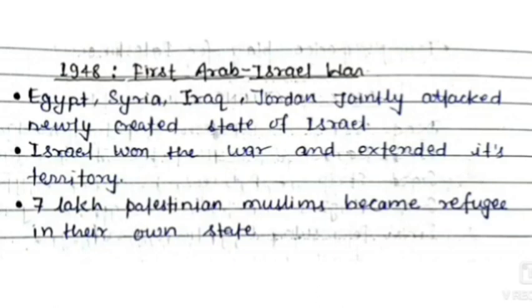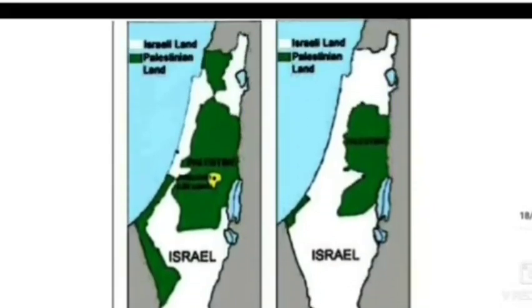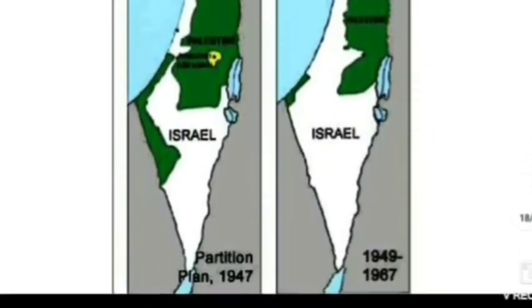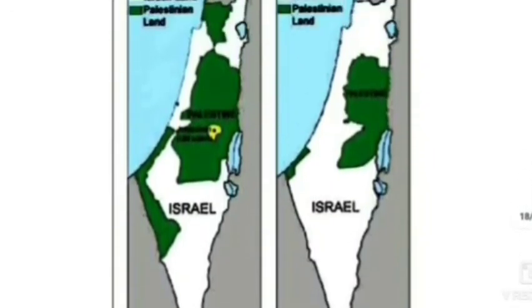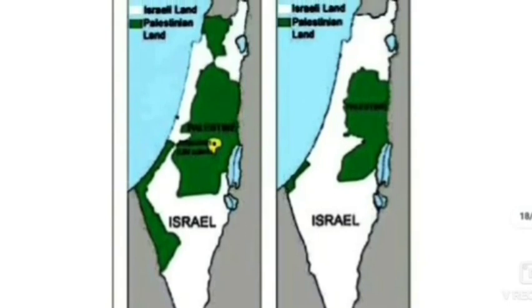But after this war, more than 7 lakh Palestinian Muslims became refugees in their own state, in their own country. So you can see the map here: after the war of 1948, when the war ended in 1949, in the second map Palestine has lost about half of its area, and now Palestine is only what the United Nations had given. Now it is only half of it.